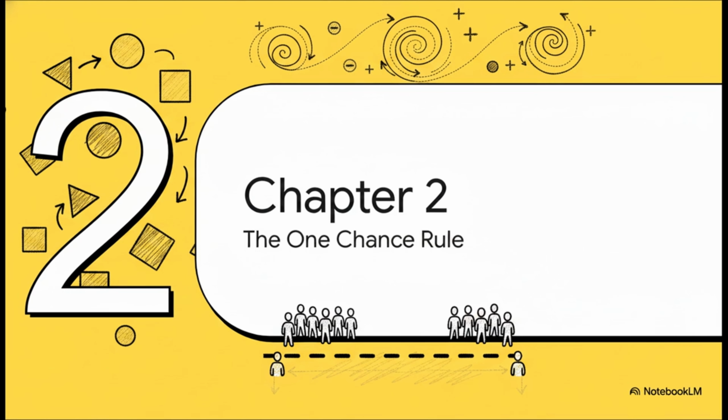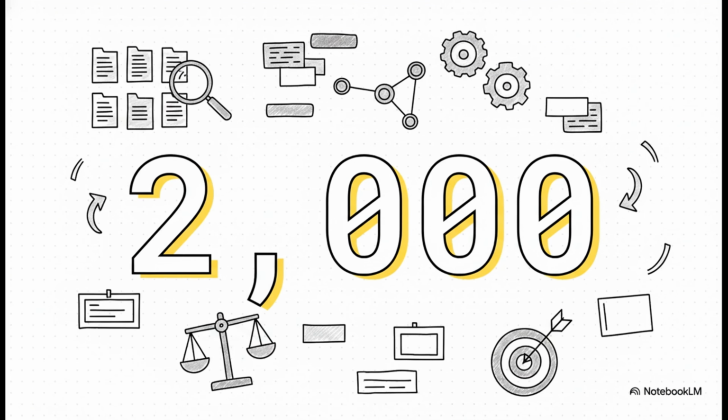Which brings us to Chapter 2, the one-chance rule. With the data beautifully cleaned, Dr. Mira arms her dataset to establish total equality. She assigns a unique ID to every single eligible case, say from 001 all the way to 2000. Why is this absolutely crucial? Because every single participant needs exactly one clear, quantifiable chance of selection. By giving everyone a unique code, she ensures the selection process targets neutral numbers rather than human names, wiping subconscious bias out of the equation entirely.